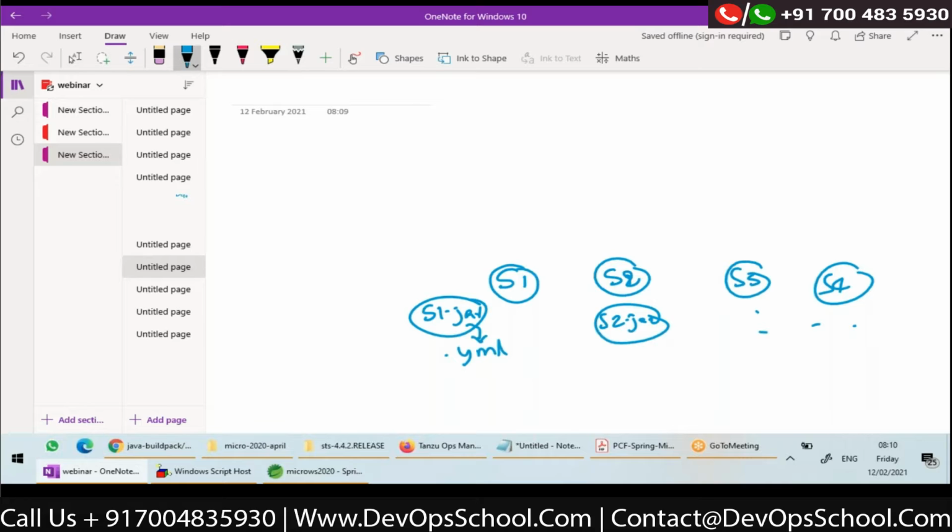Whenever I want to change my YAML configuration, again I have to rebuild, right? So not a good idea. What I want is all my configuration files to be kept in a centralized repository. All my .yml files for all my microservices, I want to keep in a centralized repository.